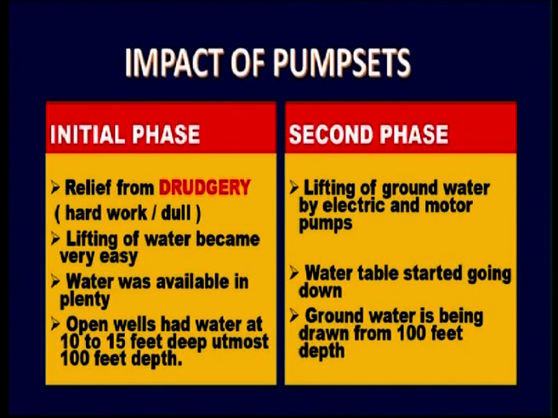But what happened in the second phase? In the beginning, it was very useful. But with lifting of groundwater by electric and motor pumps, the water table started going down. Groundwater is being drawn from 100 feet depth. So as you started using pump sets, drawing the water has increased. What happened to the level of the groundwater? It started decreasing. That is because of the overuse of water.